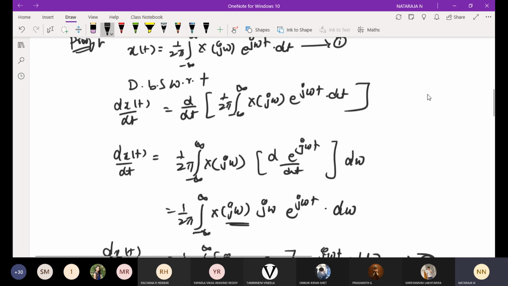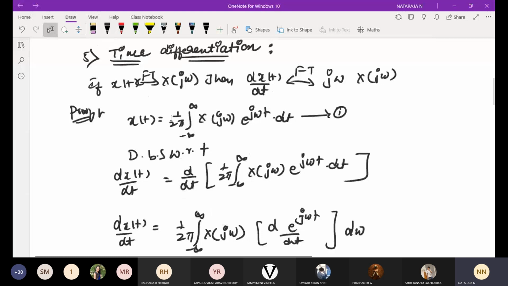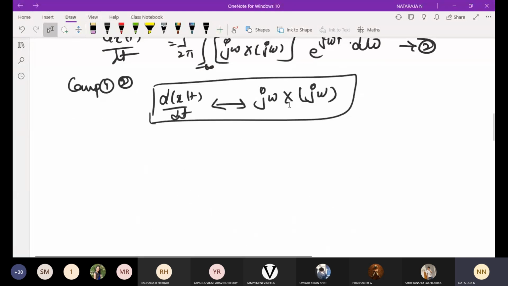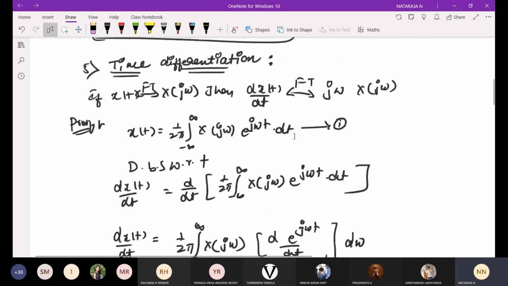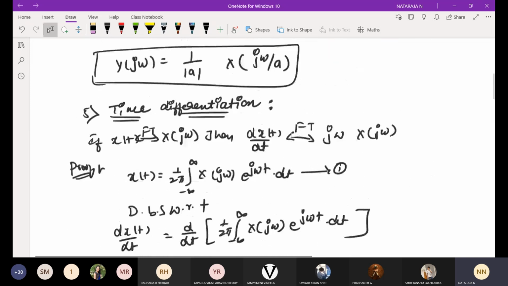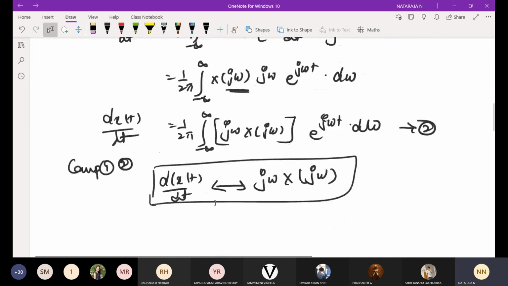Compare equation 1 and 2. All others are the same. This is my Fourier transform pair. Hence it is proved. Any doubts?